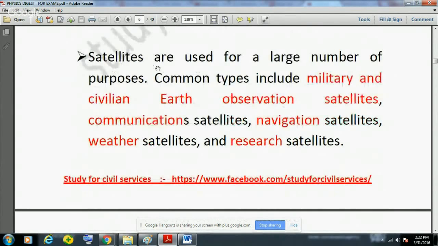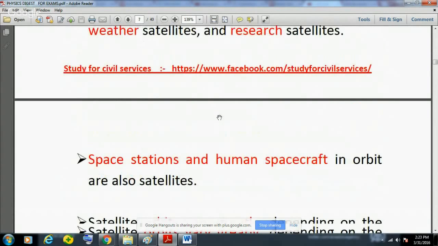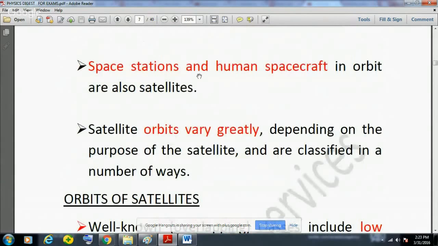And the uses of satellites are various. They are used for a large number of purposes. Common purposes include military and civilian Earth observation satellites, also communication satellites, weather satellites, and research. These are very important for giving signals to TV or mobile, for navigation, for weather reports, or for reports of rainfall, and also for the IMD department. And space stations and human spacecraft in orbit are also satellites.